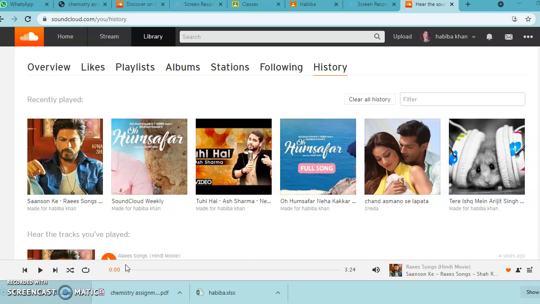Basically, the software is a big opportunity for everyone. Sometimes you are in a place where you have no internet connection and you are offline and your mood is to hear some music. So when you were online in the past, searching songs and different audios, different videos, and different things, if you download or upload them, they will be saved for offline use so that you can hear them when you are offline. Next, I will show some features of SoundCloud.